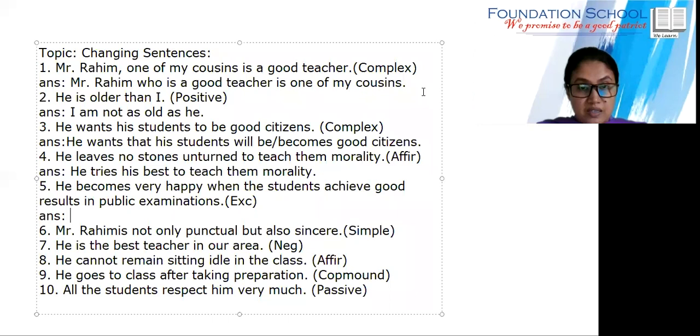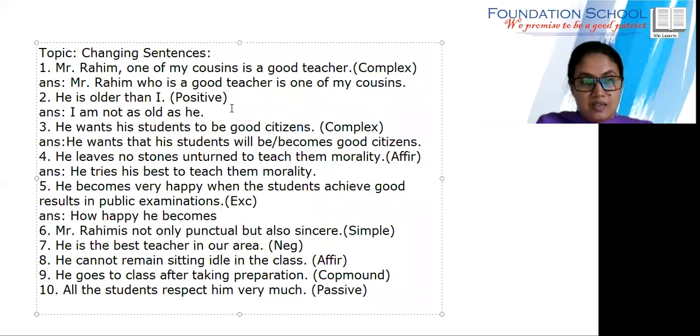He becomes very happy. So how can we start? How happy he becomes. He becomes, when the students achieve good result in public exam.